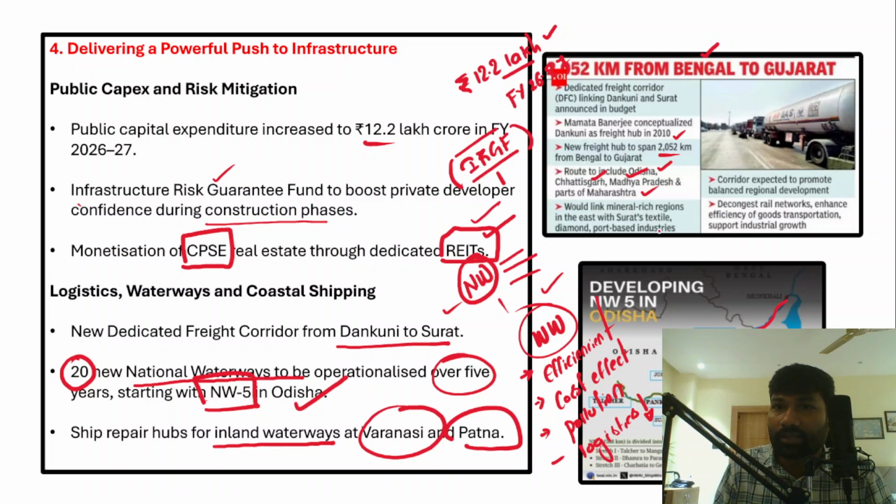This dedicated freight corridor is going to link the mineral-rich regions in the east with Surat's textile, diamond and port-based industries. It is going to promote balanced regional development, decongest the rail networks, further enhance the efficiency of goods transportation and support overall industrial growth as well.